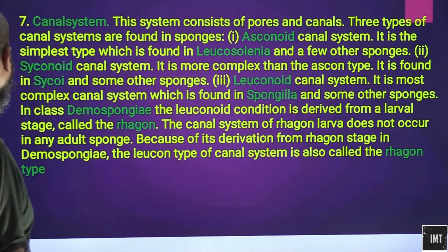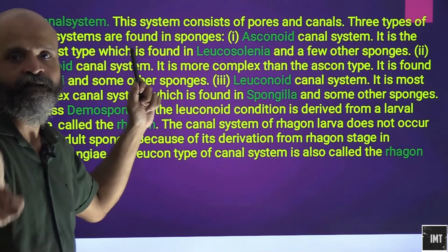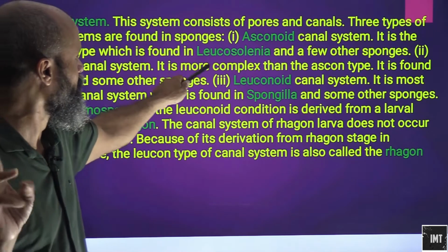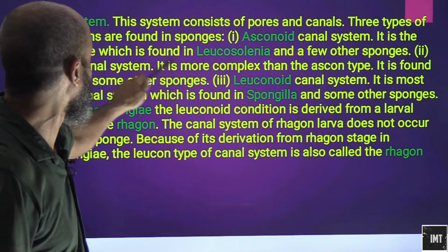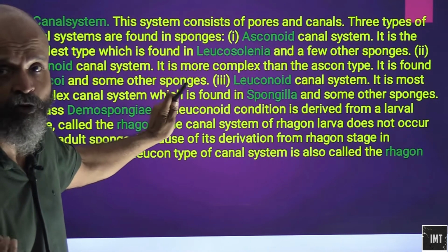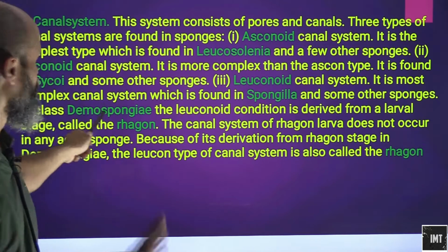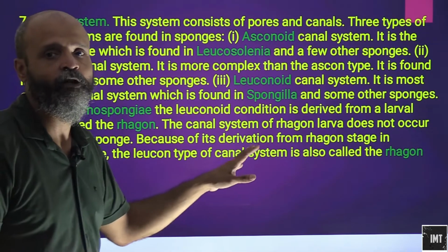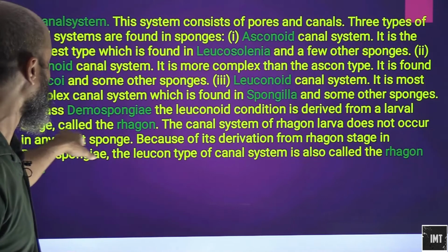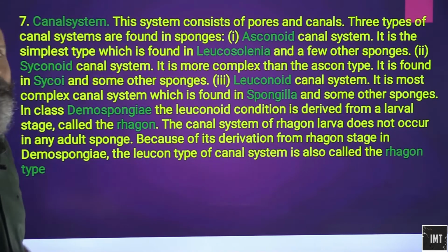Okay, we will move on from the canal system to other characteristic features. So just remember, in sponges there are three types of canal system: asconoid, Syconoid, and Leuconoid. Asconoid is the simplest, Syconoid a little more complex, and Leuconoid the most complex. We have to remember their examples as well. In Demospongiae, the Leuconoid develops from a larval stage called the rhagon, so it is known as the rhagon type.